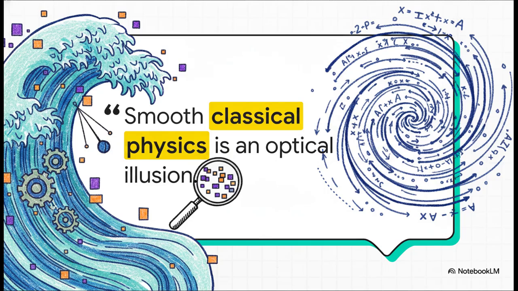Smooth classical physics is an optical illusion. Okay, let's just pause and really think about that for a second. It sounds completely like science fiction, doesn't it? But today, we're actually going to mathematically reverse engineer exactly how we arrive at this totally mind-bending conclusion.